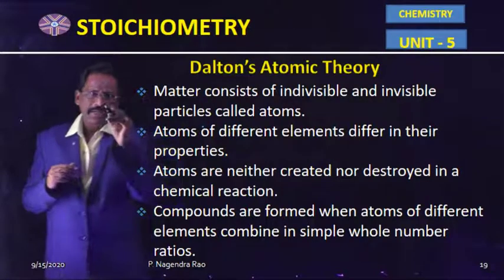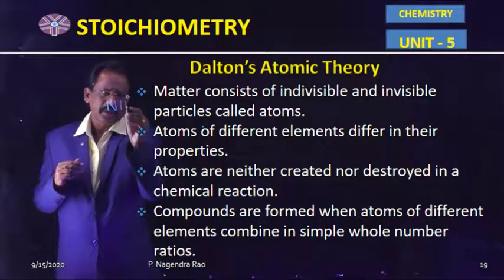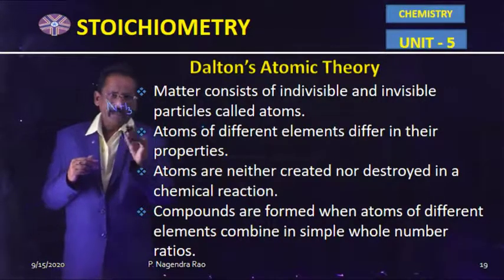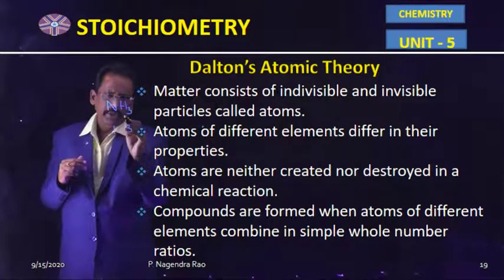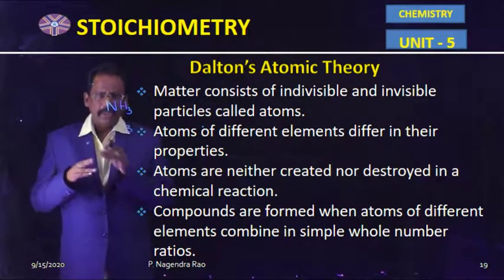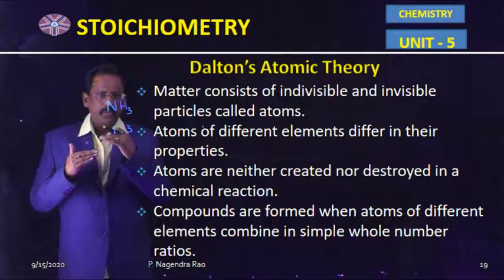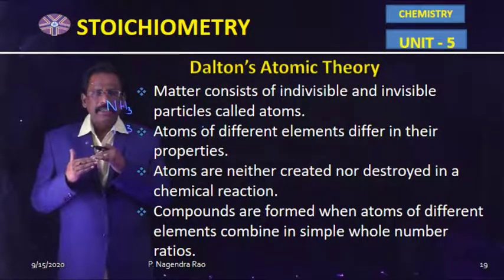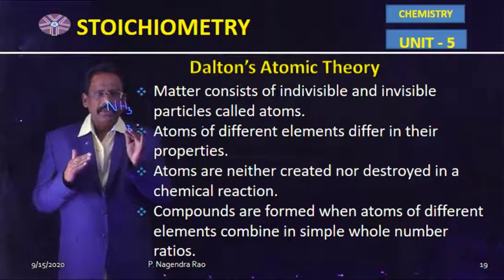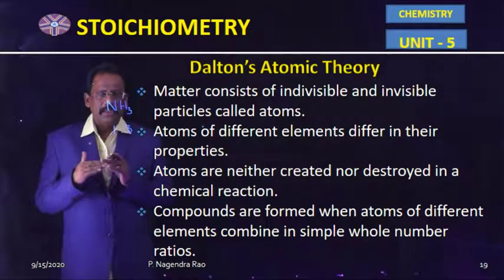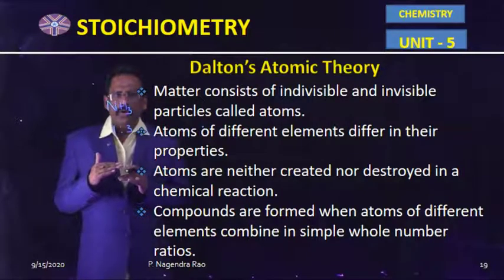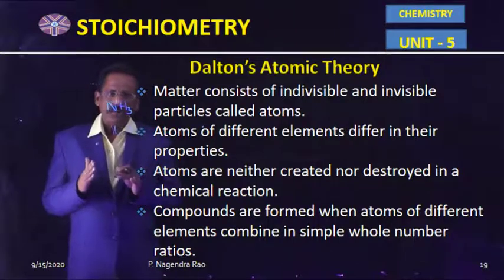For example, ammonia, it is a compound. It contains a 1:3 ratio of nitrogen and hydrogen. That means the ammonia compound is formed by the union of one atom of nitrogen and 3 gram atoms of hydrogen. So, a given chemical compound should contain the different elements in a fixed ratio by weight also. That means any compound is formed by the union of two or more different elements in a fixed ratio by weight.